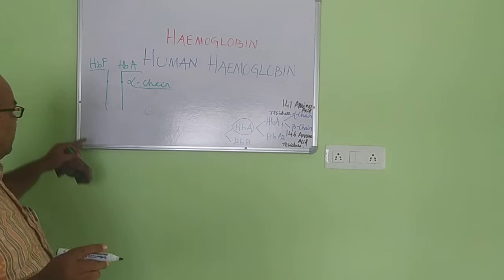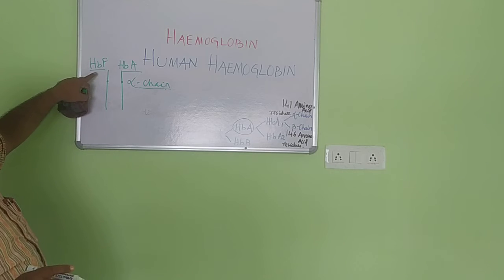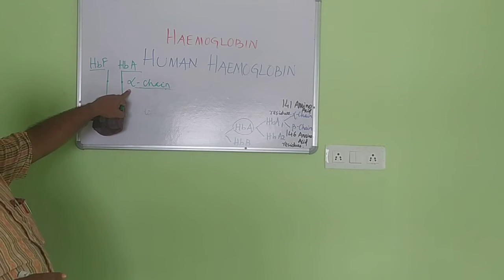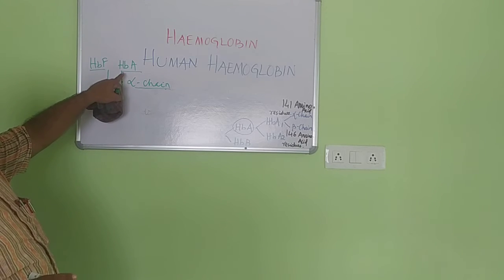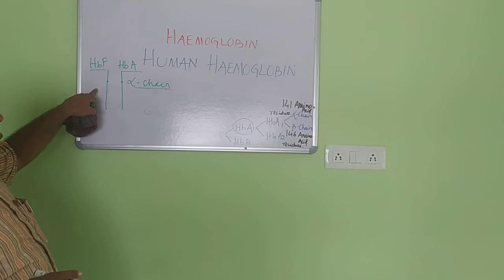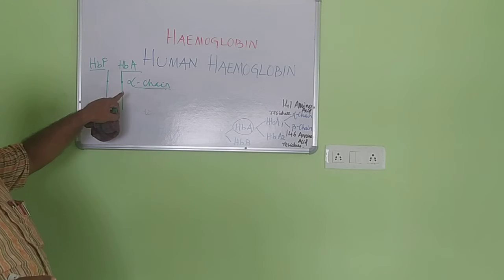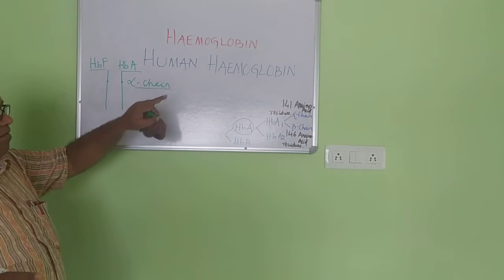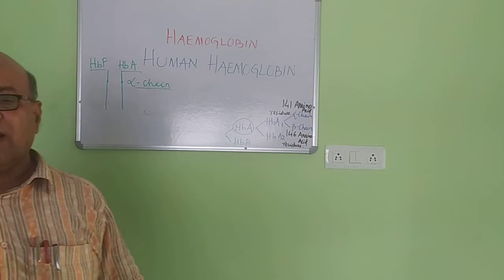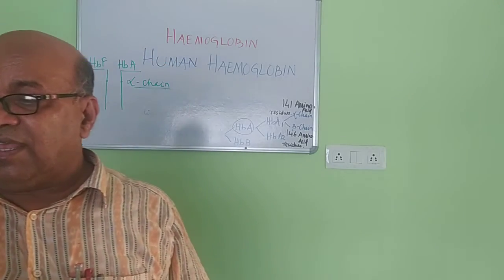In the RBCs, hemoglobin is present in the case of the fetal, and hemoglobin is also available in the case of the adult. In fetal and adult, both the hemoglobins which are present in the RBC are possessing the same alpha chains. Same alpha chains. Okay, what is the difference in there?